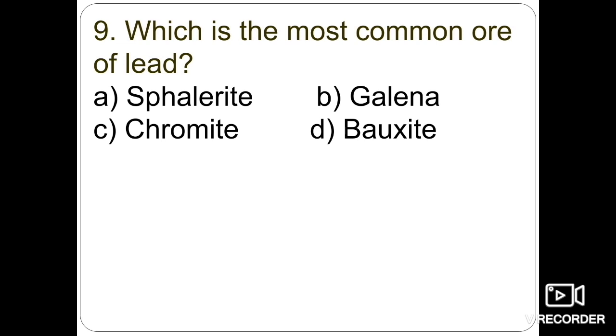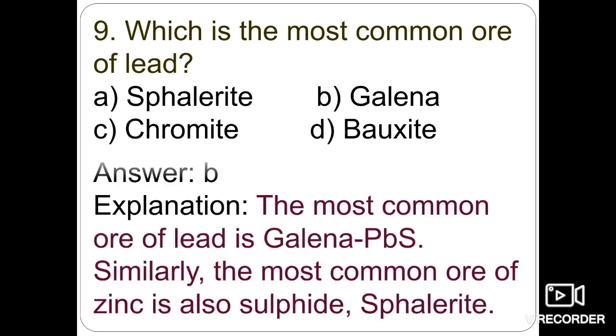Next one is, which is the most common ore of lead? Sphalerite, galena, chromite, or bauxite. We all know the most common ore of lead is galena, with chemical formula PbS. Similarly, the most common ore of zinc is also a sulfide, sphalerite. Sometimes in objective type questions, these types of questions are asked.